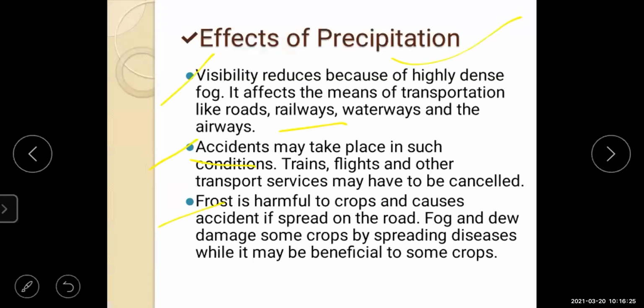Here you will be able to write 7 to 8 points about the effects of precipitation. Start from the rainfall, then write about the snow, hailstone, fog, accidents, and the crops. With this, you will easily be able to write 7 to 8 points.